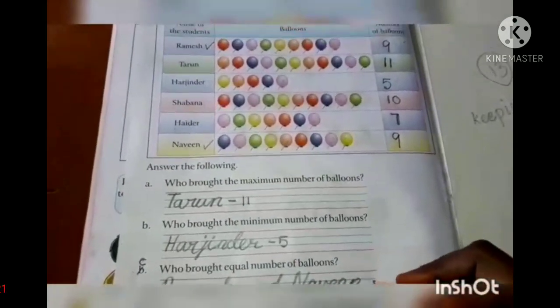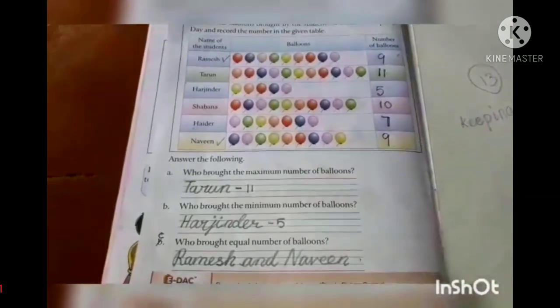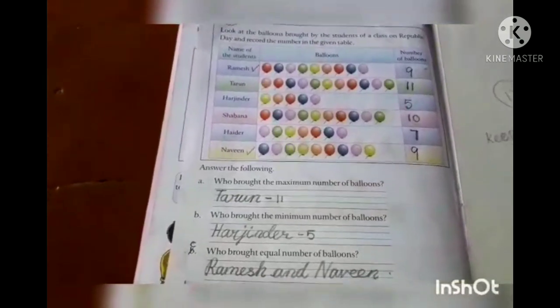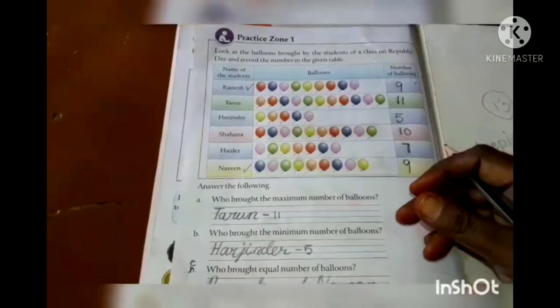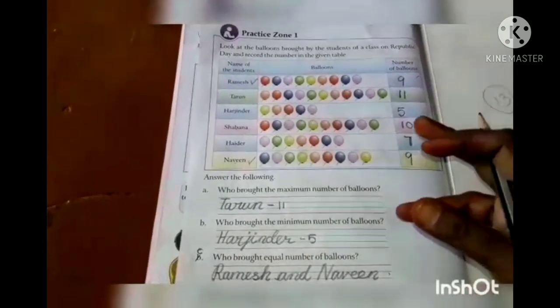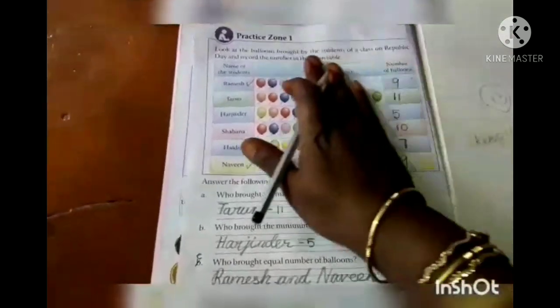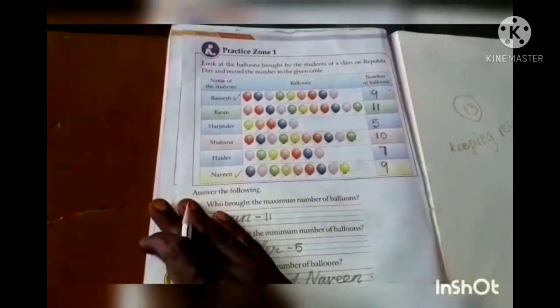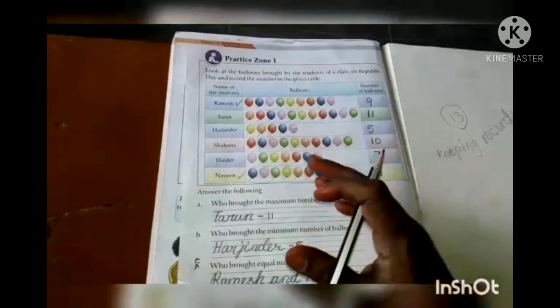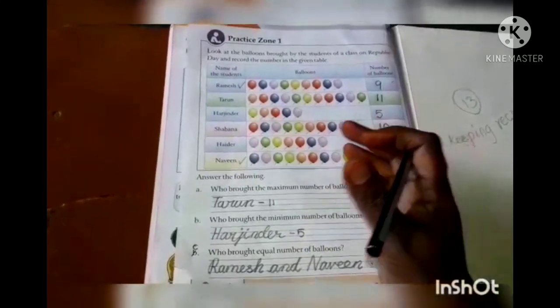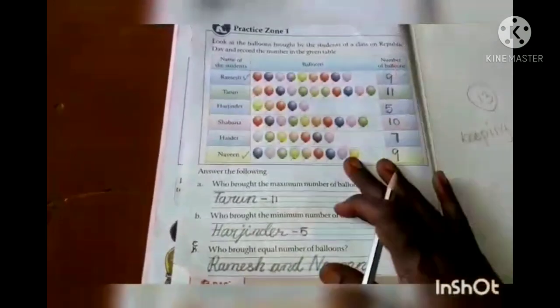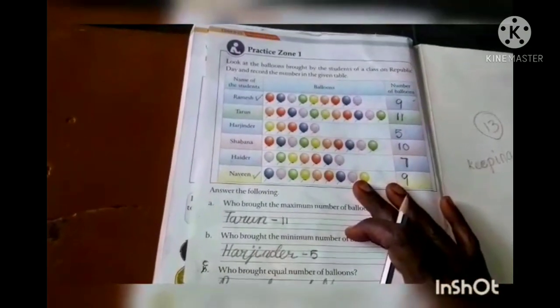Okay? Very easy, no, kids? This is called keeping records. Whenever we want to find a number through this table, we can come to a conclusion: who brought the maximum number of balloons, who brought fewer balloons. Like that, we can easily find it through this table. Okay, kids?